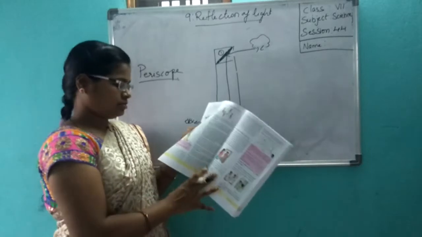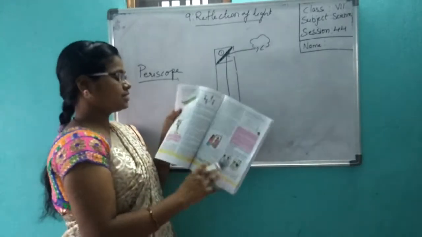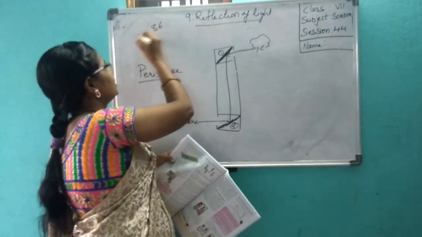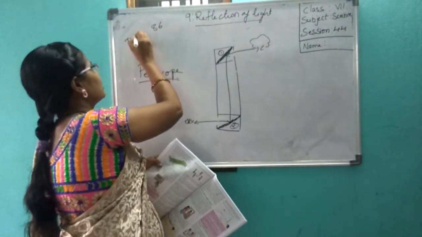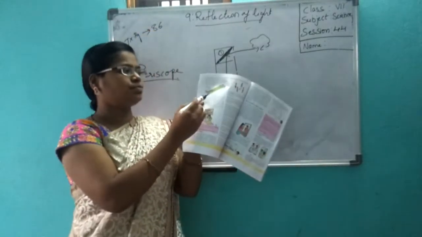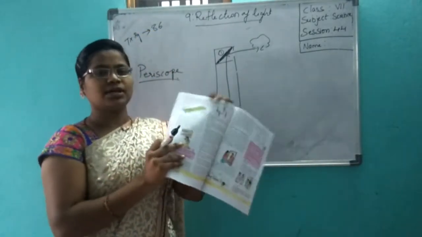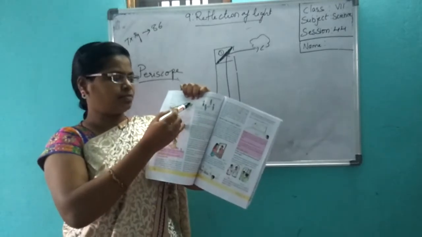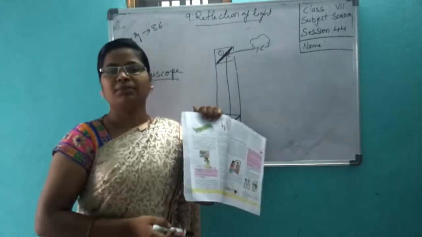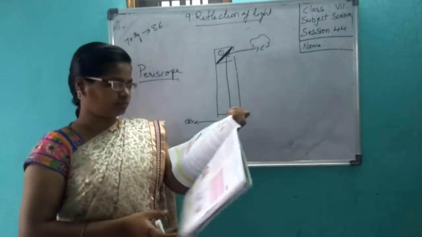See this picture. Turn to textbook page number 86. Textbook page 86. See this page. See how they are made. They took a box and fixed two mirrors. One hole they made here, and the other hole they made outside.